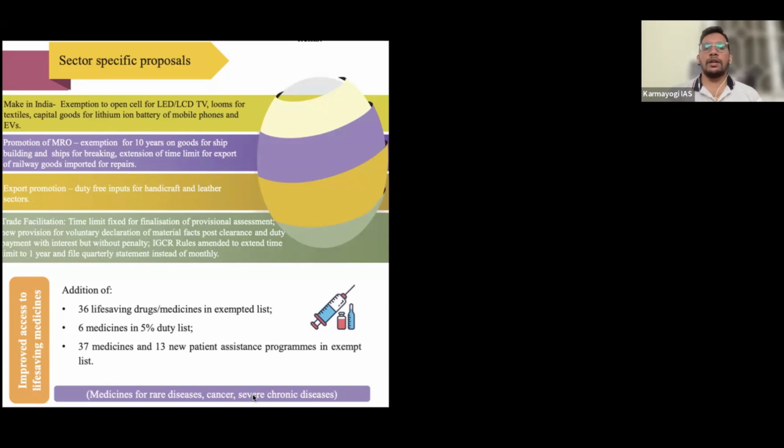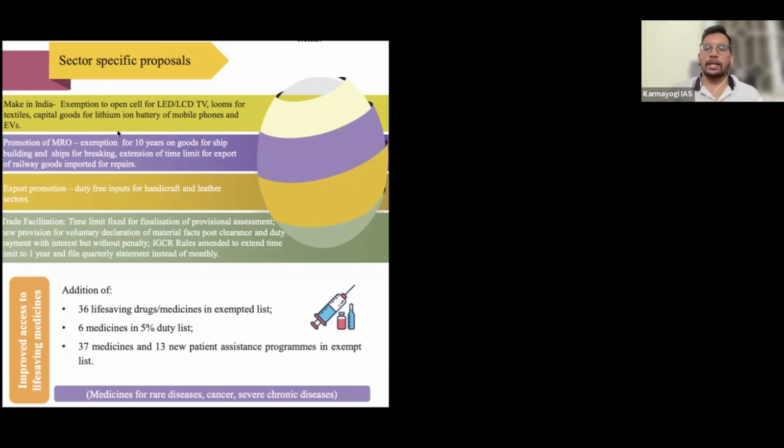But now there is a lot of tax on it if we are importing, because India does not have much manufacturing of open cells, but we are importing a lot. Of course, it is a raw material only, right? The government can encourage it. So the government is going to exempt the tax on import of open cell, because we are going to manufacture LCD and LED, right? That is also a good step. And then looms means the machines used for textiles. The import tax on those machines will also be reduced.